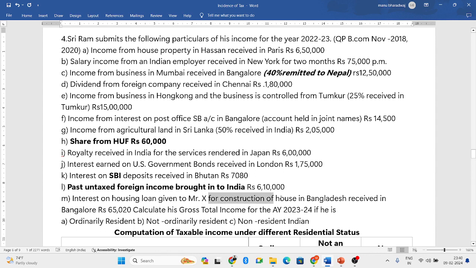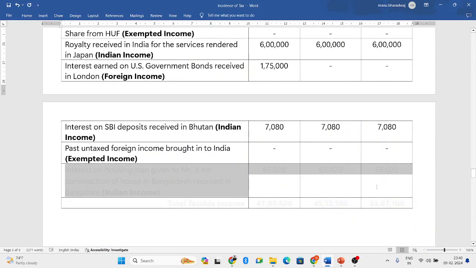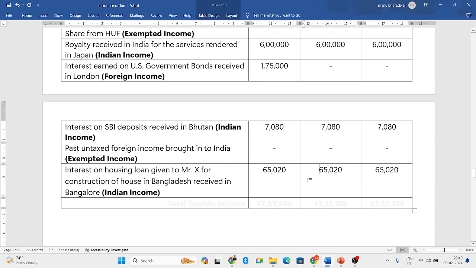So the arising aspect is in Bangladesh, receiving aspect is in Bangalore. If any one of the aspects is in India, it is considered as Indian income. Bangalore is in India. The amount has been received in Bangalore. So receiving aspect is in India. Hence it is considered as Indian income and all the three people will be taxed.